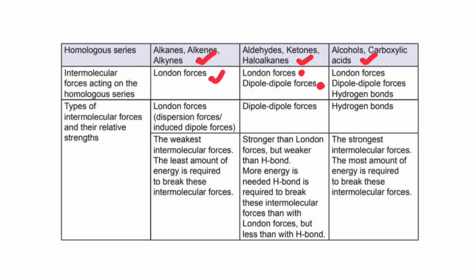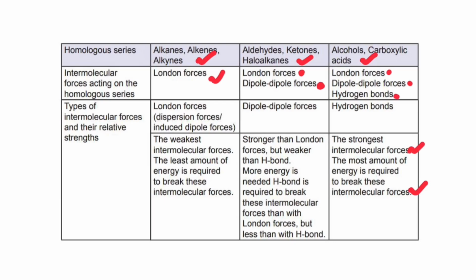And lastly, we're going to look at alcohols and carboxylic acids. Alcohols and carboxylic acids possess London forces, dipole forces, and hydrogen bonds. This hydrogen bond is the strongest. It is stronger than London forces and dipole forces. This will lead to alcohols and carboxylic acids having the strongest intermolecular forces. And then the most amount of energy will be required to break these intermolecular forces in carboxylic acids and alcohols. So that's our homologous series and their functional groups.